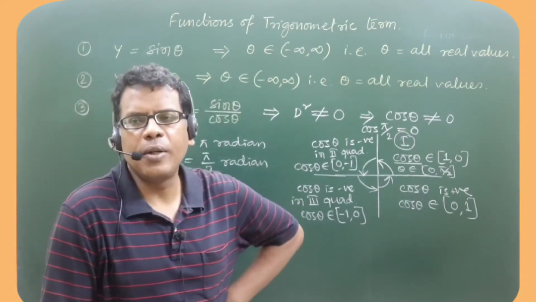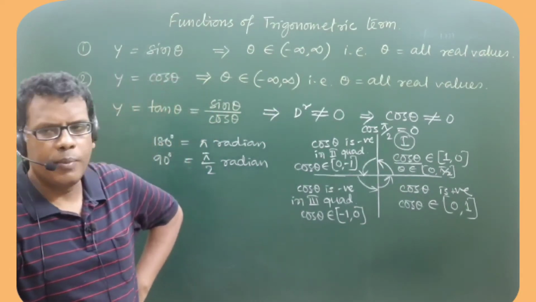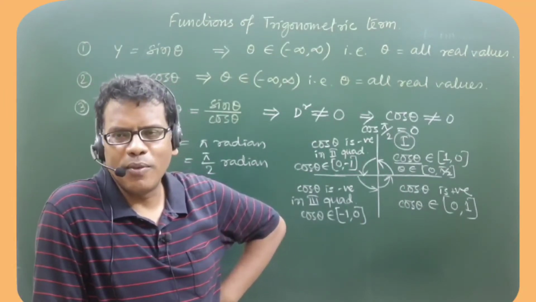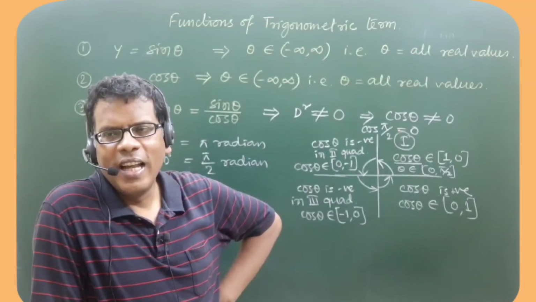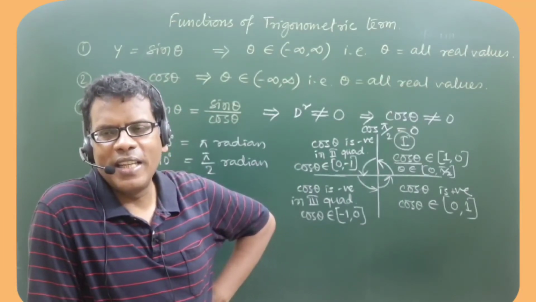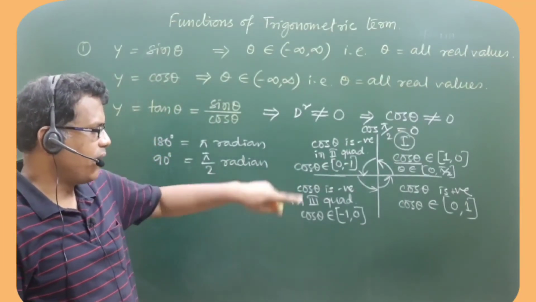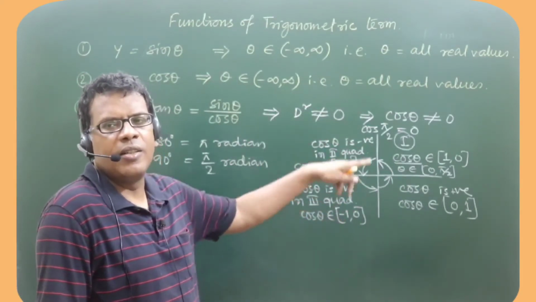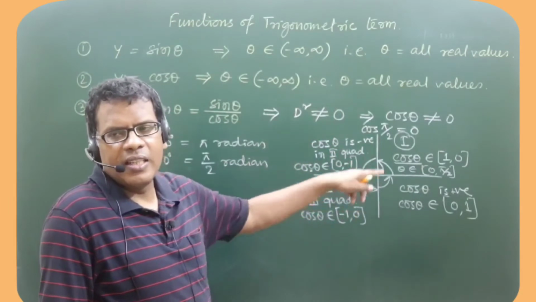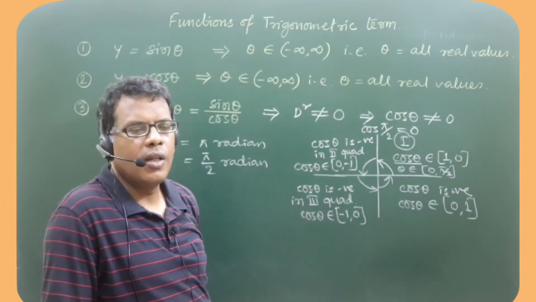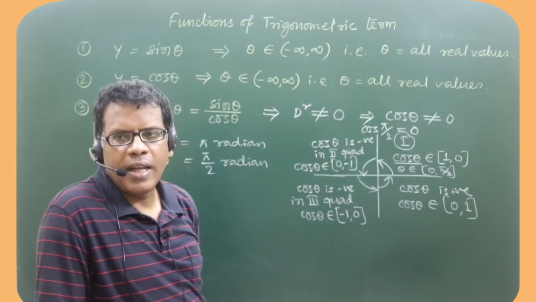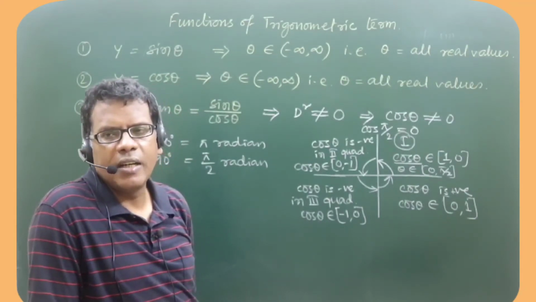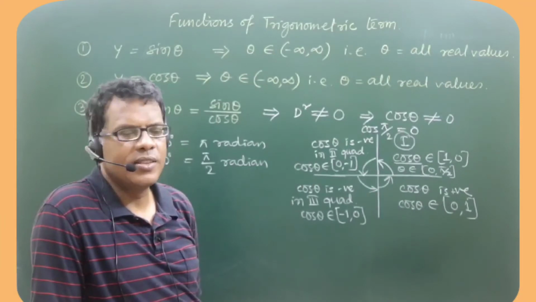90 degree you can express as an odd multiple of 90, and 270 is also an odd multiple of 90, right? Not only in the first cycle, if you keep on taking theta changing cycle after cycle, for all such angles where the angle value is an odd multiple of 90, cos theta will be how much? 0.